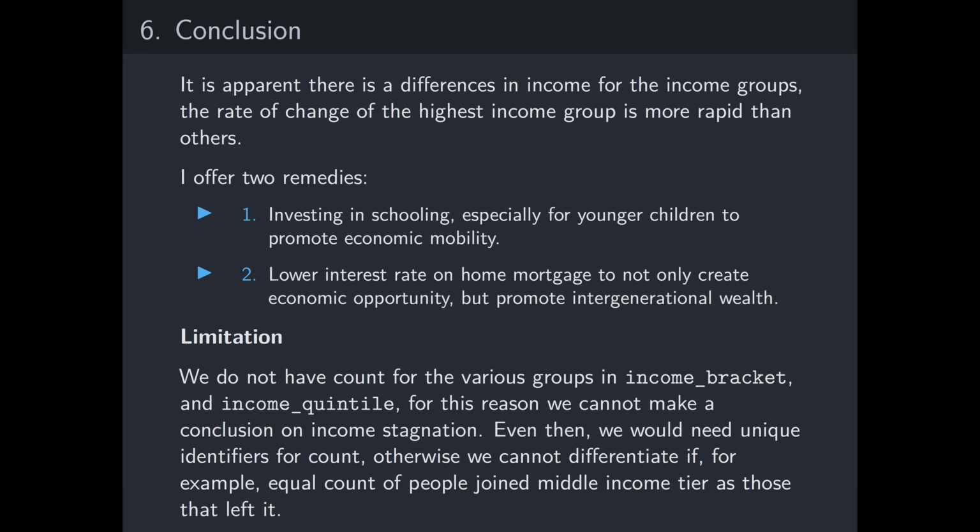To conclude, it is apparent there's a difference in income for the income groups, and the rate of change of the highest income group is more rapid than others. I offer 2 remedies. We promote economic mobility by investing in schooling, especially for younger children, and we promote intergenerational wealth by lowering, for example, interest rate on home mortgages.